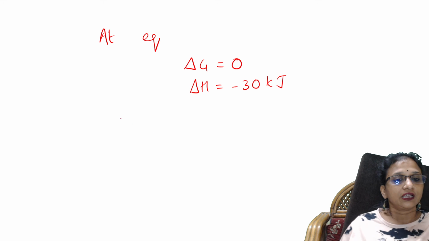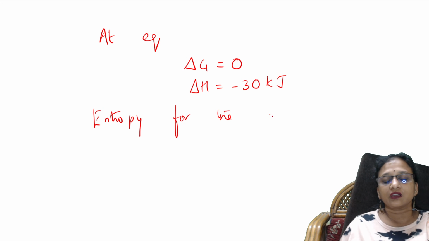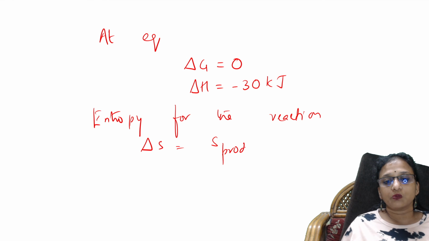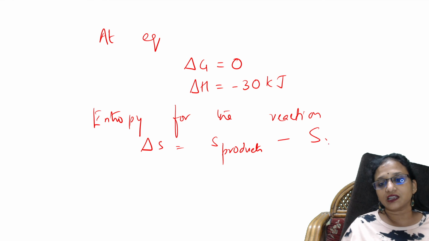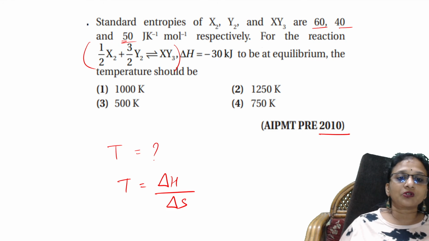Now, the entropy of the reaction. Delta S is equal to delta S products minus delta S reactants. Am I right, students? Yes. Now substitute. The product side XY3 is 50, with no coefficient.